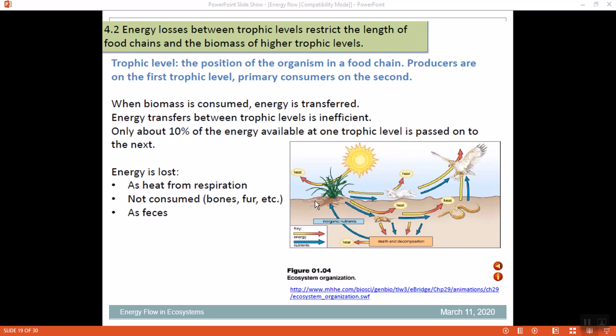Alright, now the energy loss between trophic levels restricts the length of a food chain. The answer comes here, why that food chain is very short. Food chains or even the pyramids, if you look at these trophic levels, are quite short. It's because the energy is lost between the trophic levels, and that restricts the food chains and the biomass of higher trophic levels. Alright, here if you see, the baseline begins with a higher energy, and as it moves upward the energy becomes lesser and lesser.